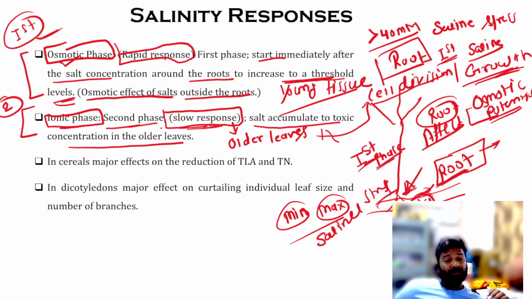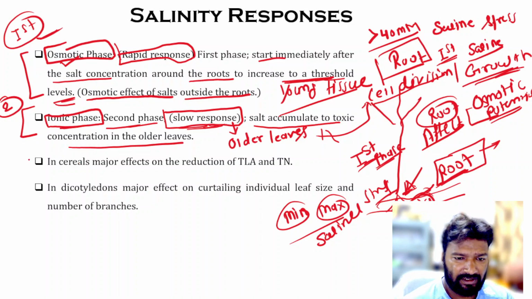The second phase is the ionic phase, which is a much slower response compared to the osmotic phase. In this the salt accumulates to toxic concentration in the older leaves, which are then unable to divide or grow further, and these older leaves are mature and senescent and finally die. So this is a slow response.